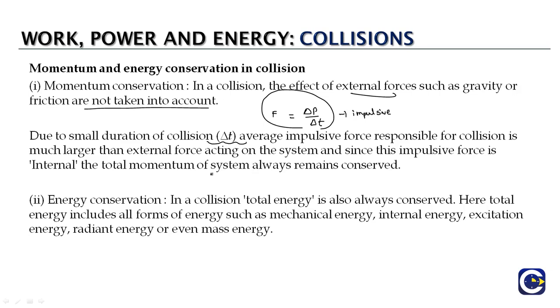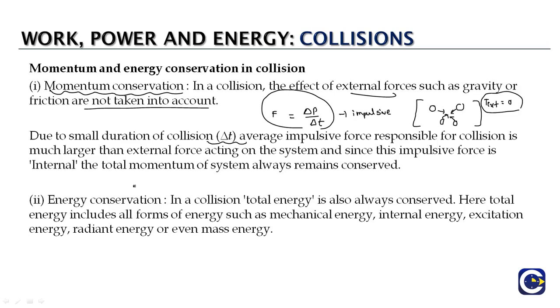And thus if we look at the system of particles involved in the collision process, if there is no external force, as we previously discussed, then the total momentum of this system, that is the momentum of all the particles involved in the collision before the collision, would be the same as the total momentum of the particles after the collision. The individual particles may change their momentum values, but the overall momentum of the system will remain unchanged. So a collision will satisfy the law of conservation of momentum.